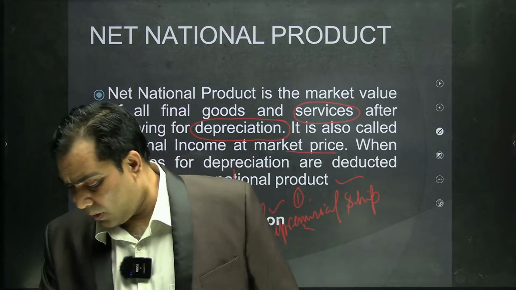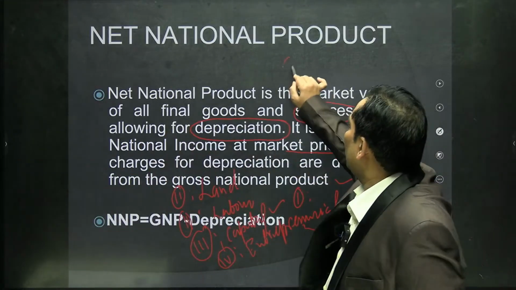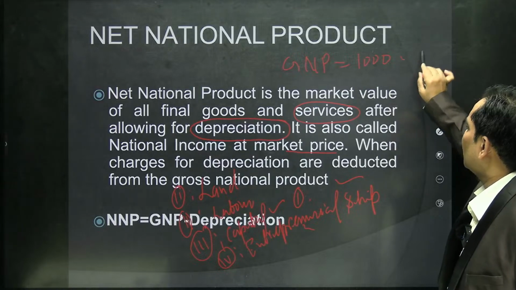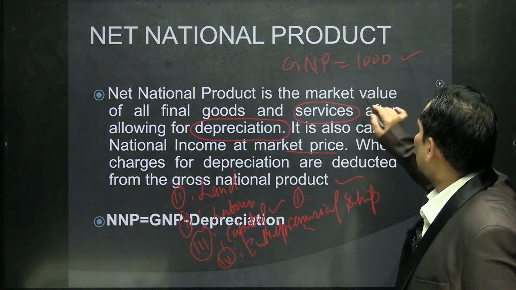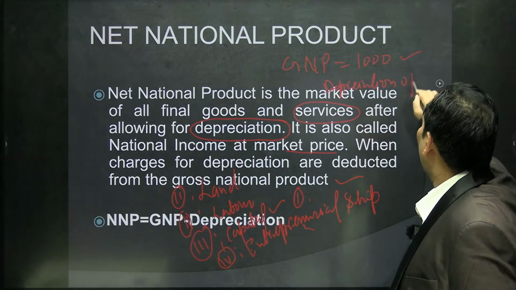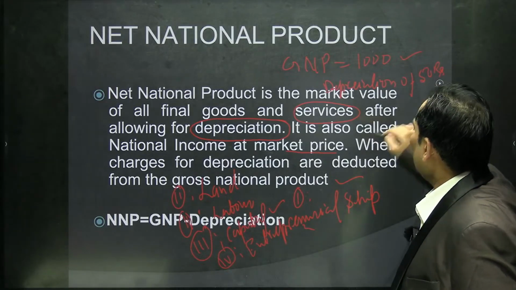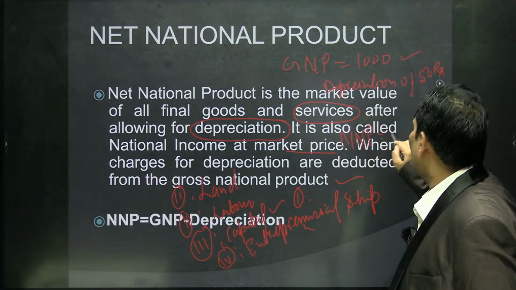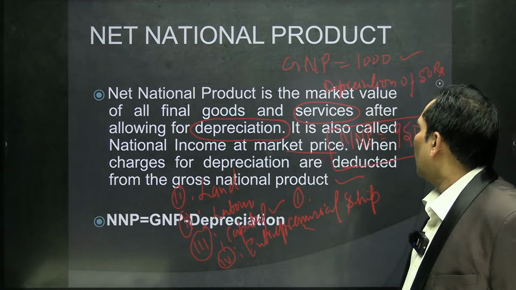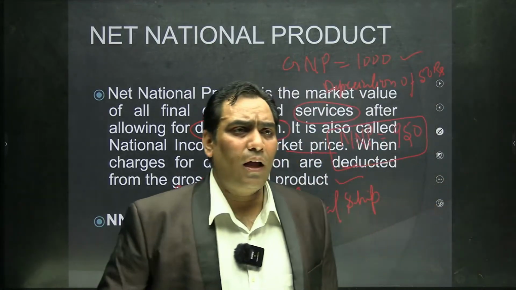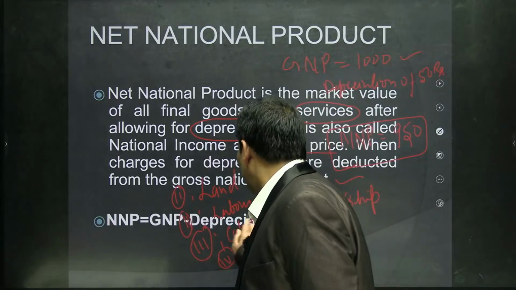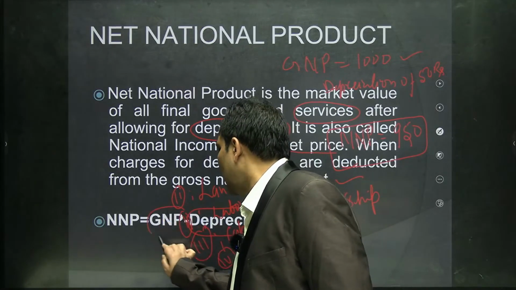So suppose the value of GNP is 1000, and there is depreciation of 50 rupees, then the NNP will be 950, because in order to get the value of NNP, we have to deduct the value of depreciation from GNP.